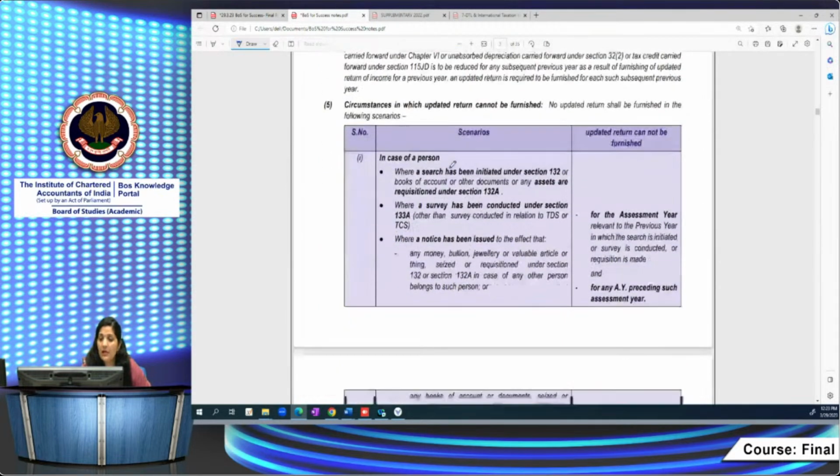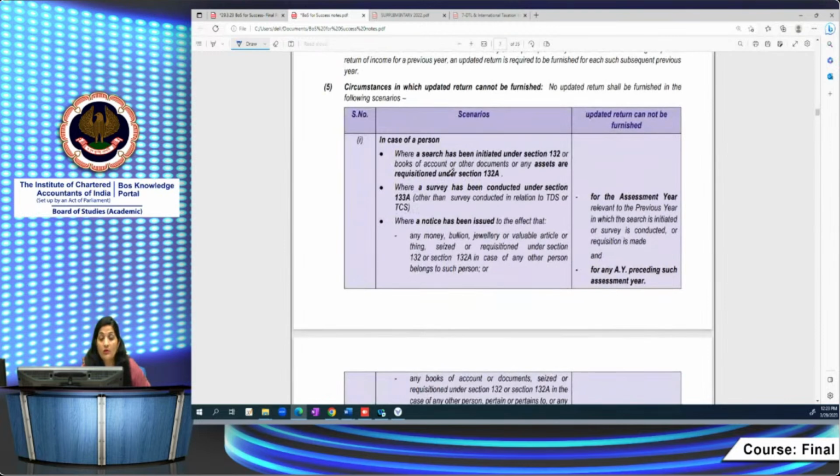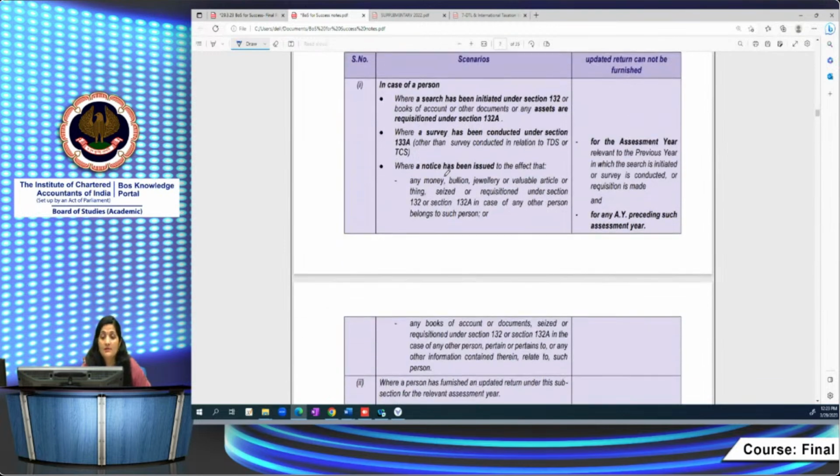There are certain other circumstances also. In what circumstances is an assessee not eligible to file an updated return? You have to remember these circumstances, right? Based on these circumstances, they can ask you an MCQ, whether a person can furnish an updated return of income or not. A descriptive form of question can also be asked.